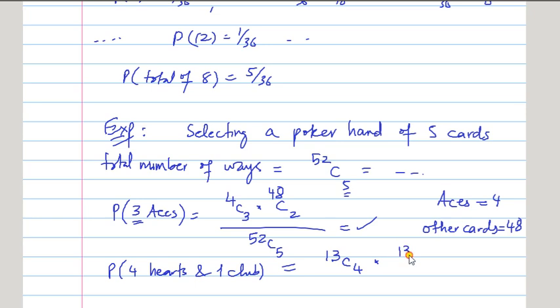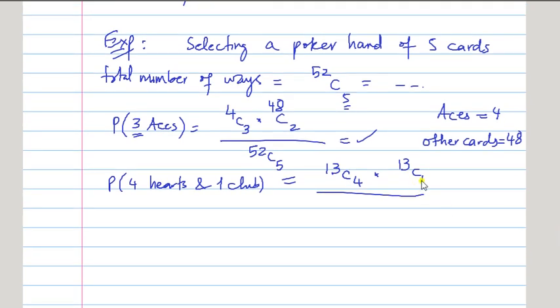And there are 13 clubs as well, and you are selecting only 1. Now there is nothing left, because 5 complete: 4 hearts and 1 club. So there is nothing left. So it means divided by total number of ways.